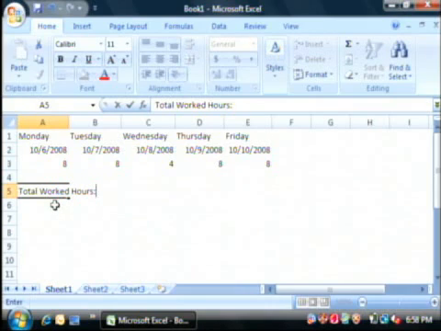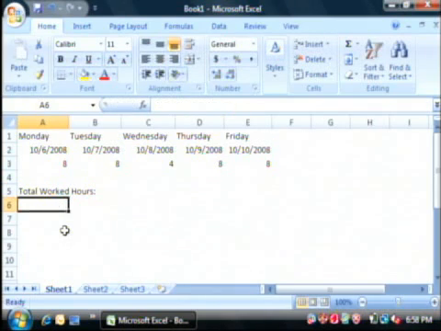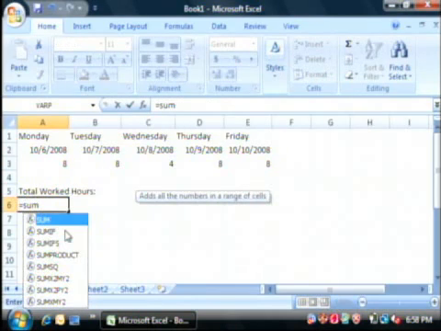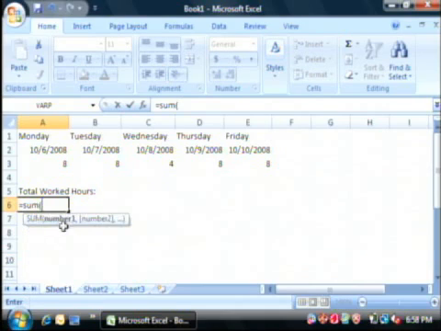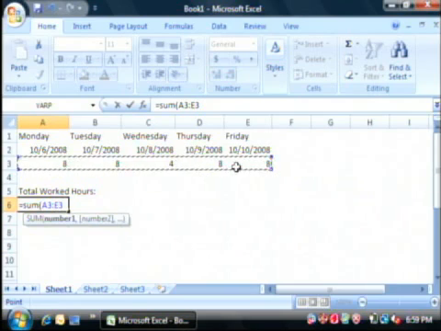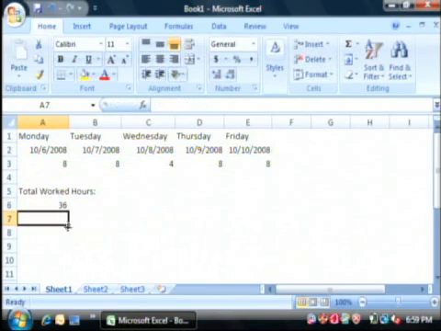Click in A6, press the equal sign, and we're going to type sum, then an opening parentheses. Click on A3 and drag your mouse all the way to the end of this, or rather E3, and let off. Now type a close parentheses to finish out your formula and say enter. That totaled the amount of hours that we worked.